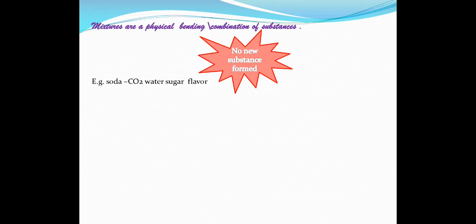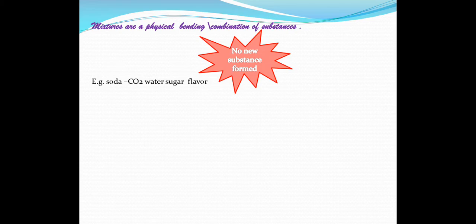Mixtures may be of different kinds. If you are mixing sugar with water, then it is a solid liquid combination mixture. If you are mixing, let's say, lime juice and water, then it is a liquid mixture. When you are mixing CO2 gas with water, that is carbonated water, that is your gas liquid mixture. You may have a solid mixture also, like in case of an alloy, where you mix some silver with gold and something like that. So there are some more examples.